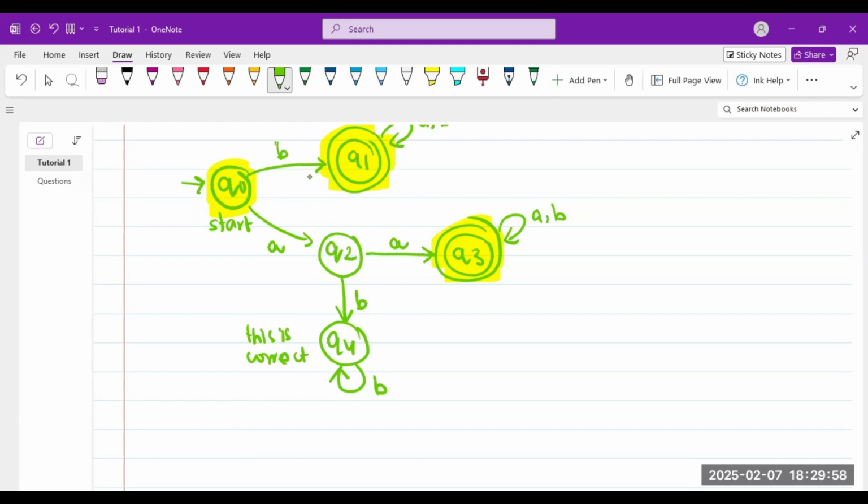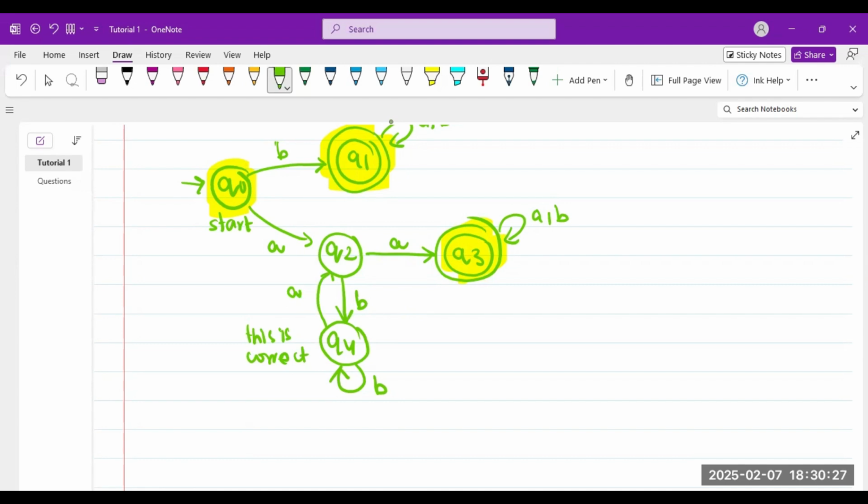But if after A, B, A, I got an A, but I didn't get a B. Sorry, this should be just A's, so this state is not complete. So after A, B, I got an A, so now I wait for that B again.